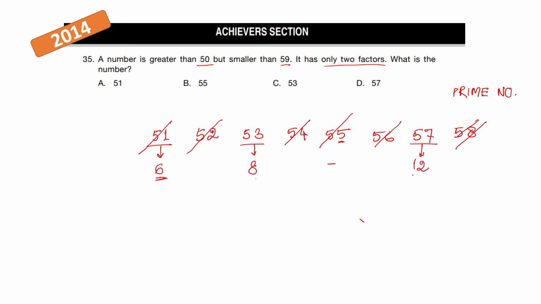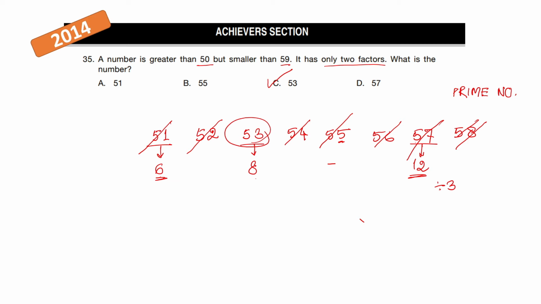57, the sum of the digits is 12. Again, this is divisible by 3. So this number will also be out because it is divisible by 3. So you're left with 53, which is the prime number. Hence your option is option C. Now these were the 2014 Achiever section questions. Similar types of questions you'll see in our next 5 sets.